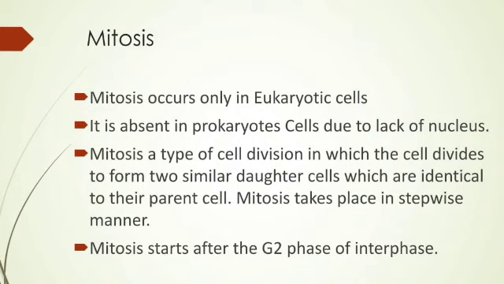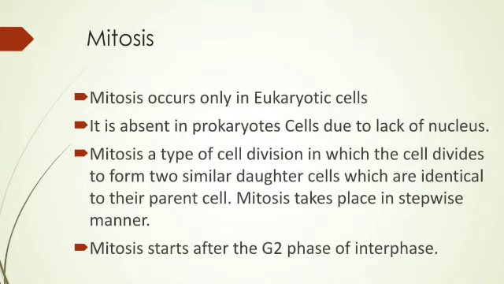Okay, third point, mitosis: a type of cell division in which the cell divides to form two similar daughter cells which are identical to their parent cell. So this is the definition. That means at the end of mitosis, two similar daughter cells are formed from the parent cell, and mitosis takes place in a stepwise manner.